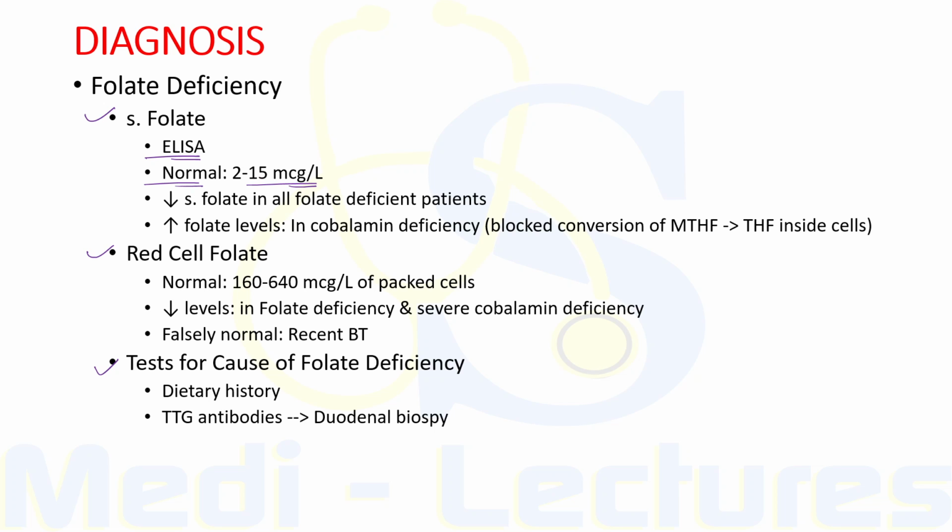to cobalamin deficiency. Now, increased folate levels can occur with severe cobalamin deficiency as there is blocked conversion of methyl tetrahydrofolate to tetrahydrofolate inside the cells. This was termed THF starvation or methyl folate trap, as we have already discussed.